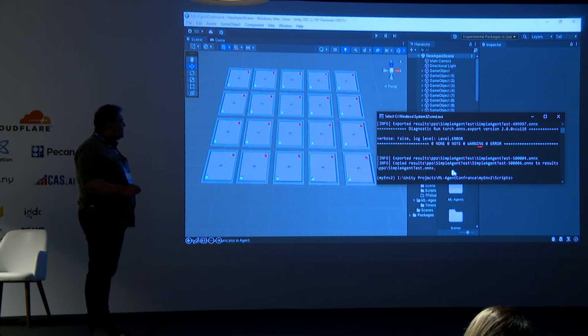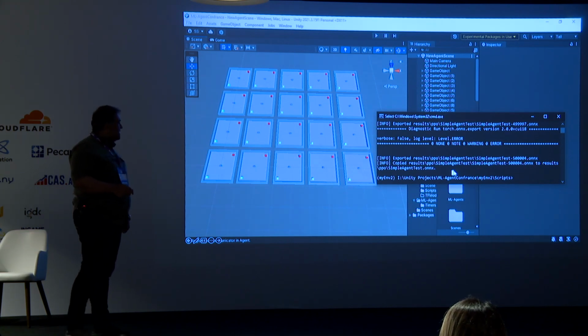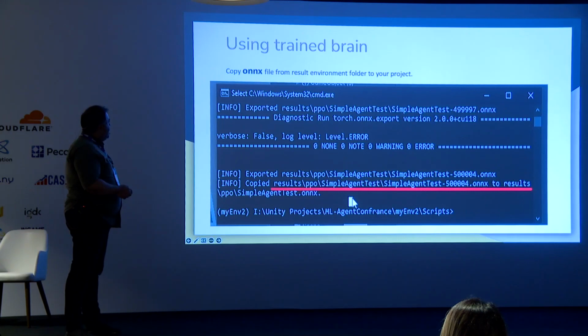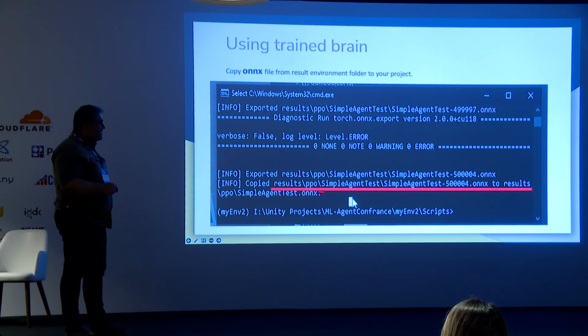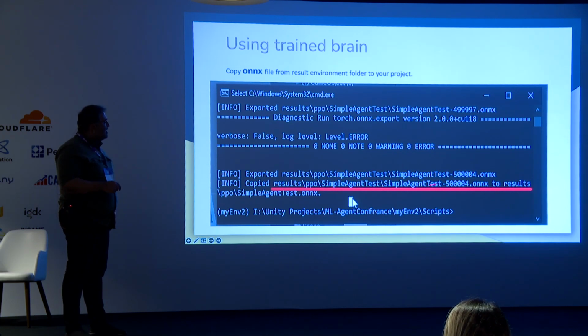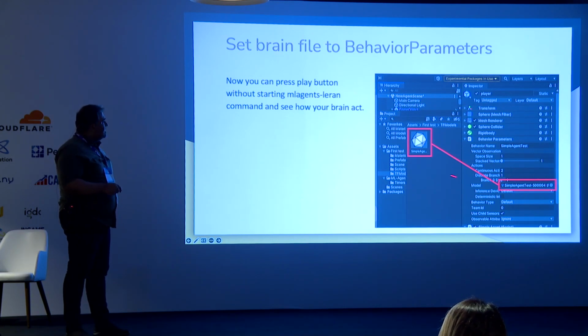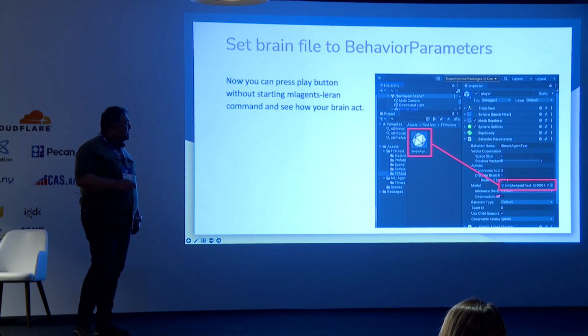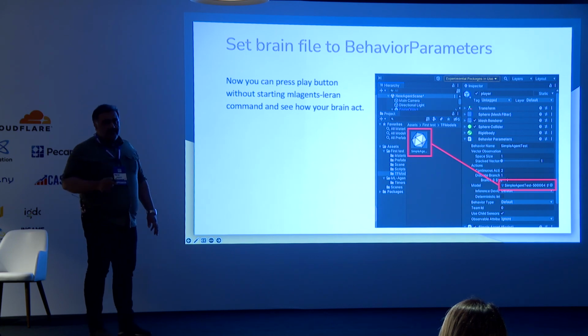Then Python shows the result for us. There is no error, and there is an ONNX file created for this training session. To use the trained brain, we head to our environment folder. In this folder, results, then PPO, and the name we set at the beginning of the training. We have to manually add this file into our Unity project here and set it in Behavior Parameters. This is how we use the trained brain inside Unity.